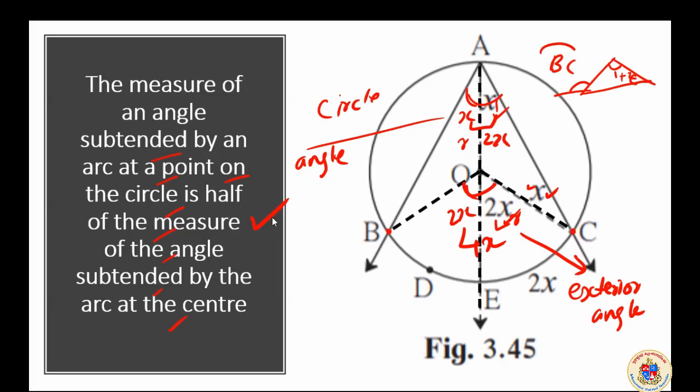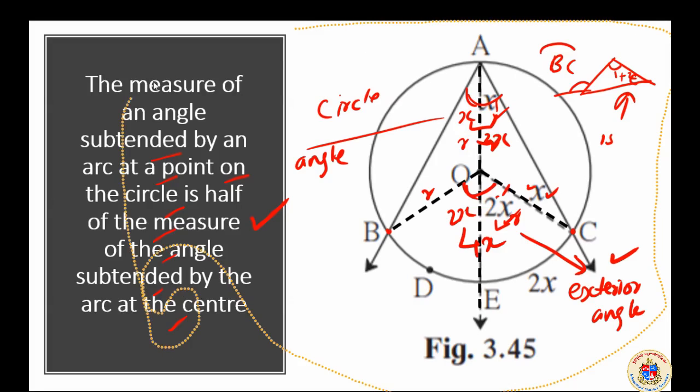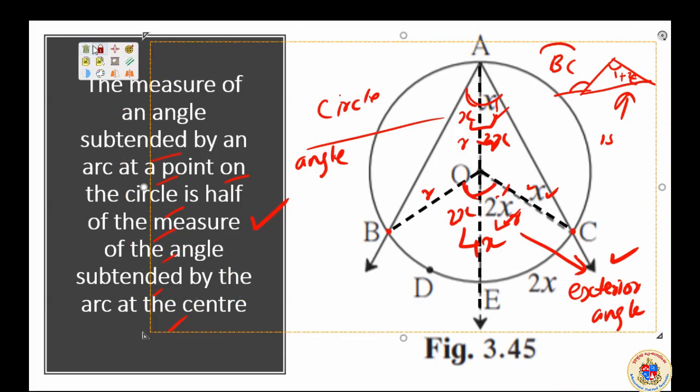Inscribed angle theorem. It has been proved in your textbook. You can understand the proof because I already explained. One part is here, we used the property of isosceles triangle here. Exterior angle property is used. This is also radius. This is also radius. And we also used the concept that total angle around a point is 360 degrees. So we proved it in that way. Anyway, you will be getting the same proof in your textbook. My duty is to make you understand how it is proved. The theorem is right. Theorems are always right, but the proof is required.